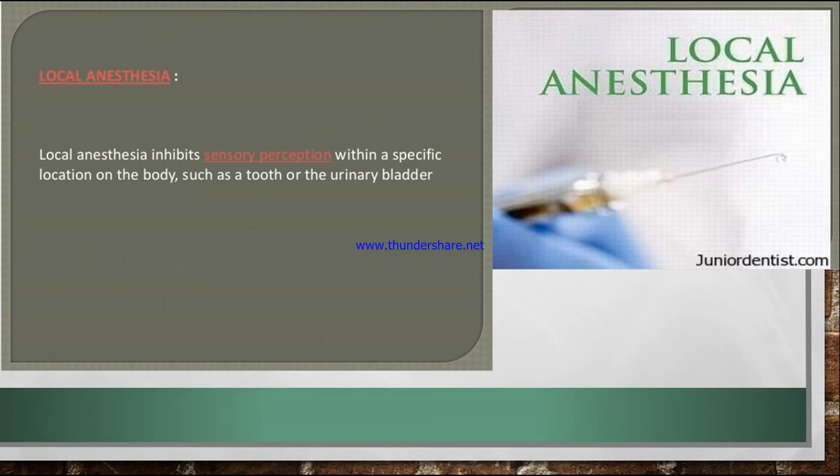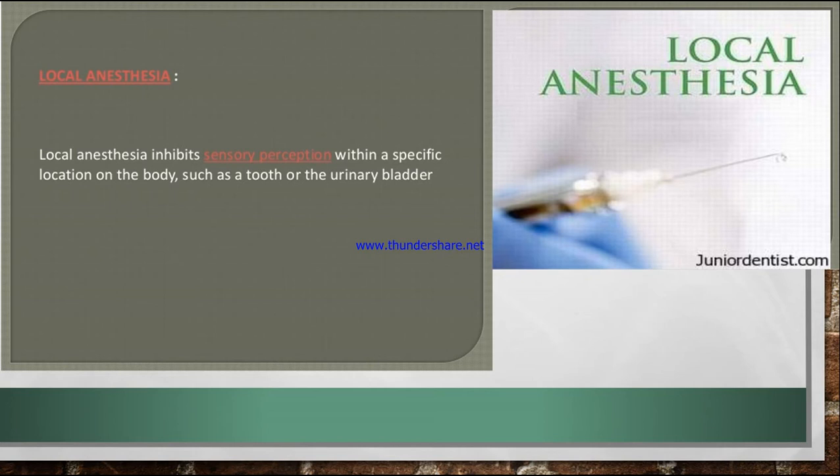They will give local anesthesia, which means only a certain part of the body will be numb, with no sensation. Only a specific area has no sensation, so that is effective for the doctor. This is called local anesthesia, and we can give it in tooth extraction, any procedure, or the urinary bladder.